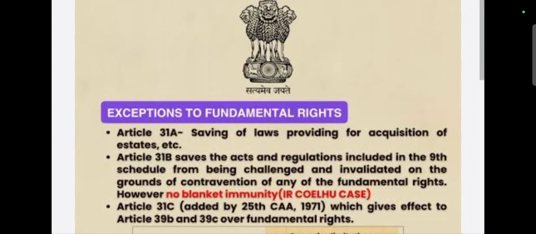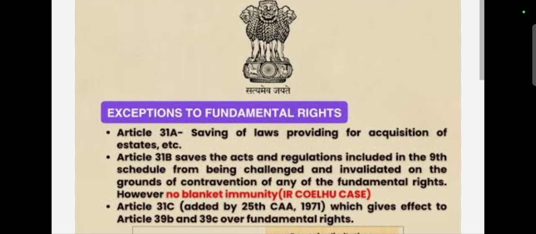Hello everyone. So today we are going to discuss Article 31C of the Indian Constitution. In the previous classes we already discussed Article 31A and Article 31B. These three important articles were the exceptions to the fundamental rights. So let's come to the deep discussion regarding Article 31C.